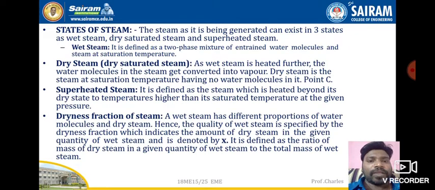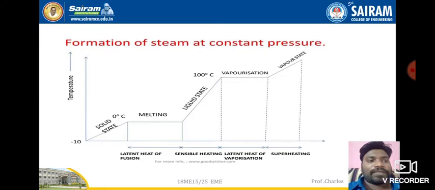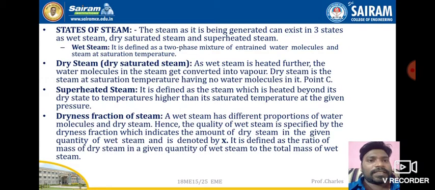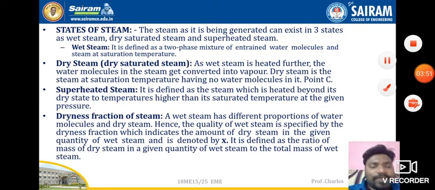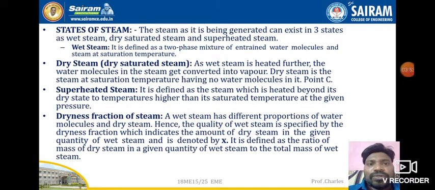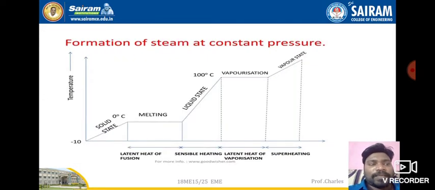Alright. And this we can see in the diagram, the graph that we have seen earlier. So this is the diagram we have seen earlier: dry steam, wet steam and superheated steam. We need to identify where exactly the wet steam, dry steam and superheated steam are available here.